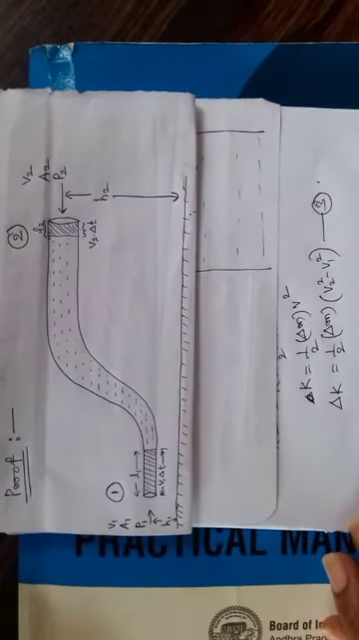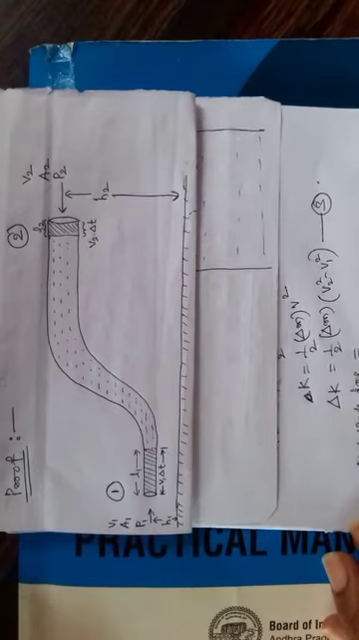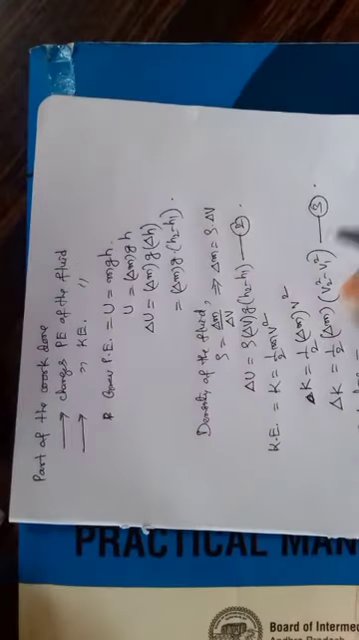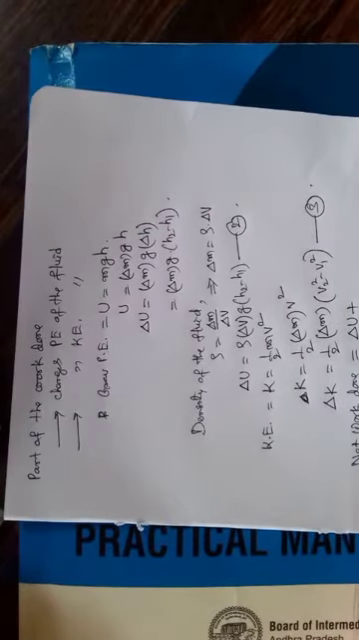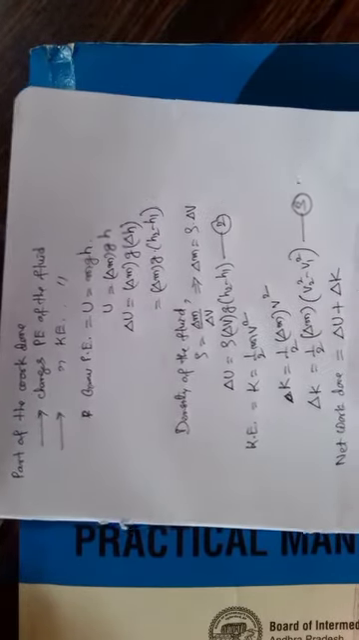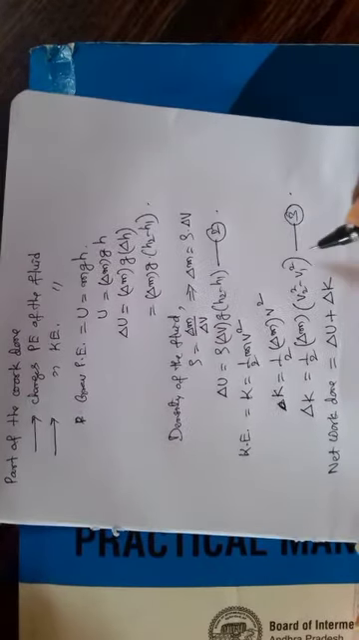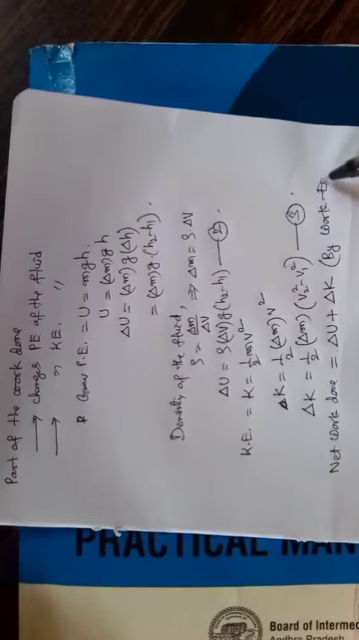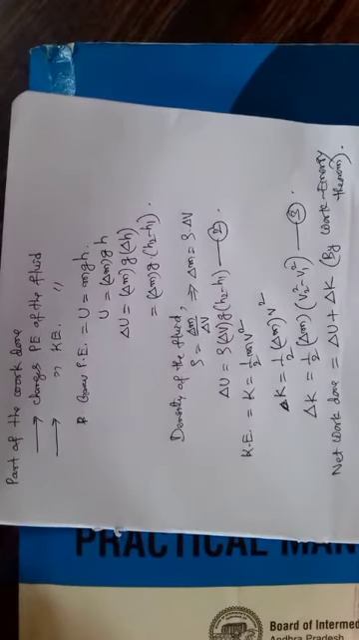Okay, so net work done: a part of this is used to change its potential energy and the remaining is used to change its kinetic energy. So this is by the work energy theorem. Work done is used to change energy.